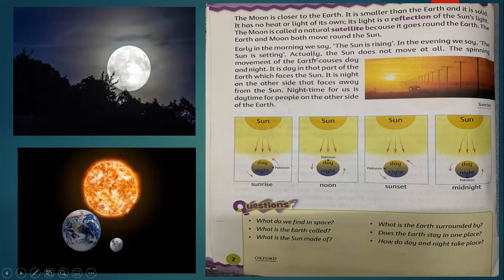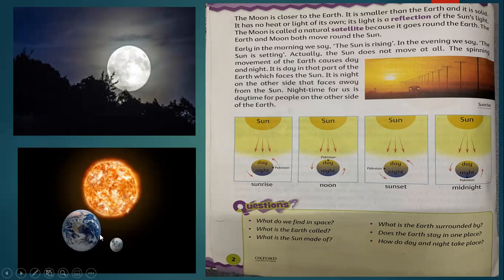Early in the morning, we say the sun is rising. In the evening, we say the sun is setting. Actually, the sun does not move at all. As you know, the sun does not move. It's fixed in its position. Planets are moving. Our earth is moving. That's why, because of the movement of earth, the sun appears to be rising and setting.